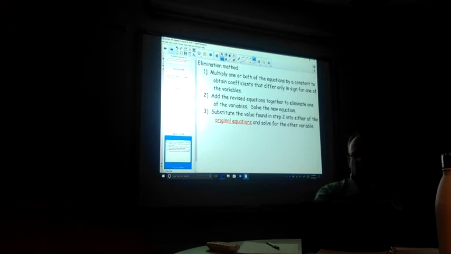The elimination method is also called the addition method. They mean the same thing. You're just trying to figure out how to manipulate one or both of the equations so that when you add them together, you have opposite x values or y values, or opposite variables, whatever your variable might be. And then once you solve for one of them, the second step is substitution to get your answer out, all right?